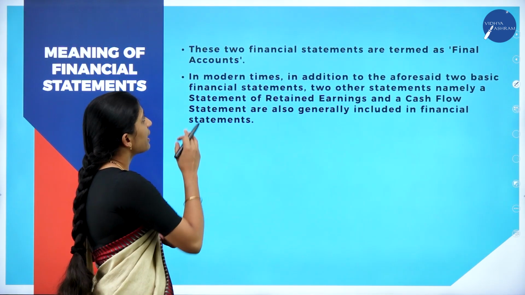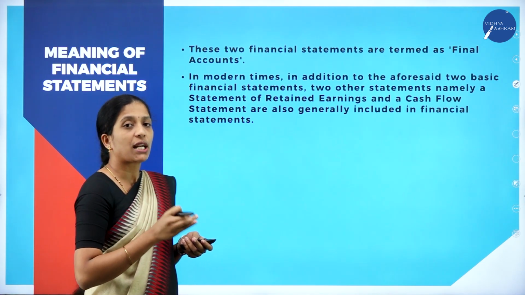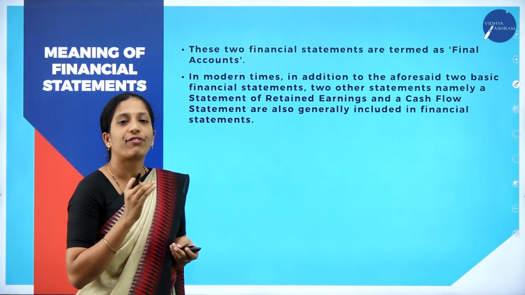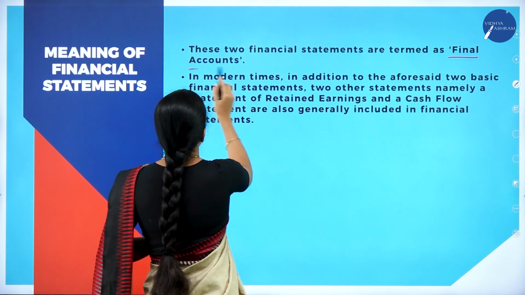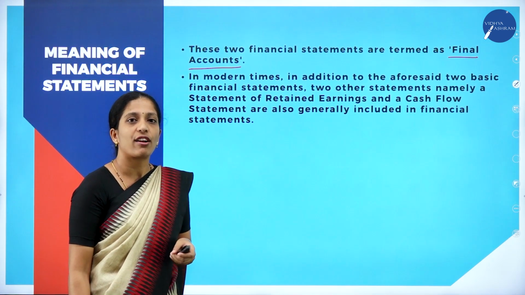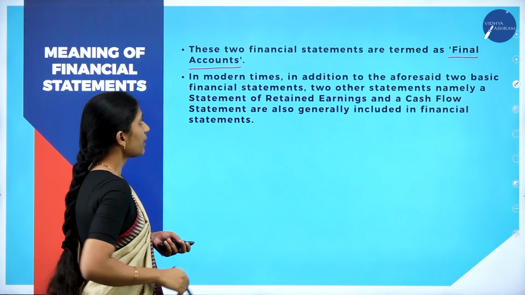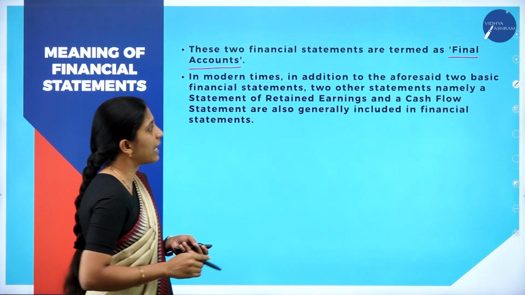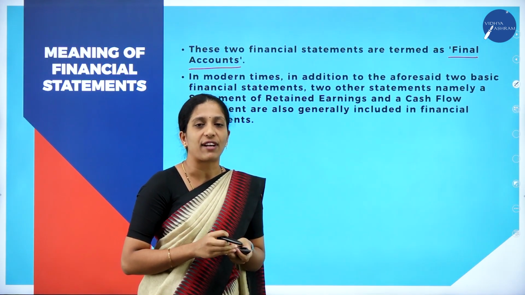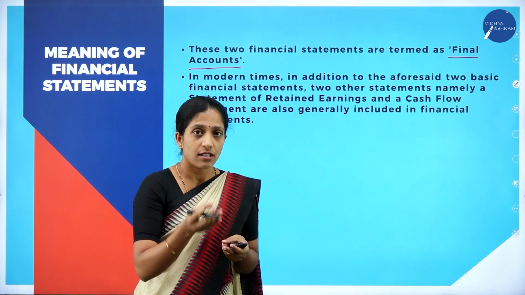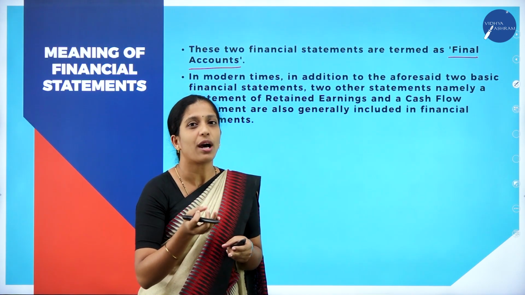Moving on to the next, there are 2 financial statements. So these 2 financial statements, that is income statement and balance sheet, are called as what? Final accounts. So what is it called as? The 2 important financial statements, that is trading profit and loss account and balance sheet, are called as what? Final accounts. So in modern times, in addition to the aforesaid 2 basic financial statements, along with that, that is income statement, which is also called trading profit and loss account, and position statement, that is your balance sheet.